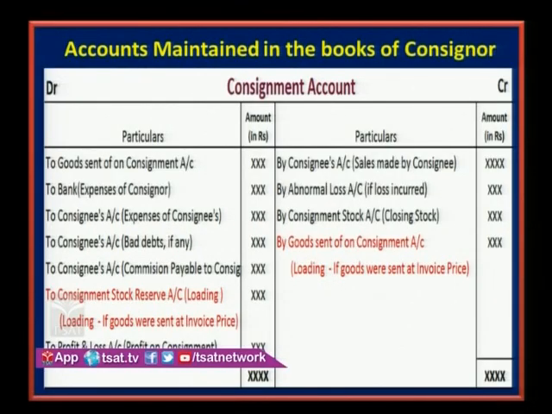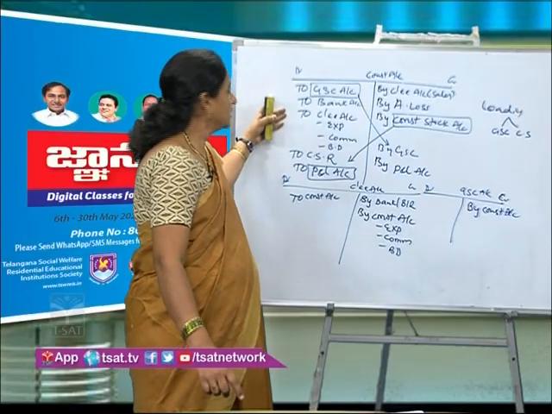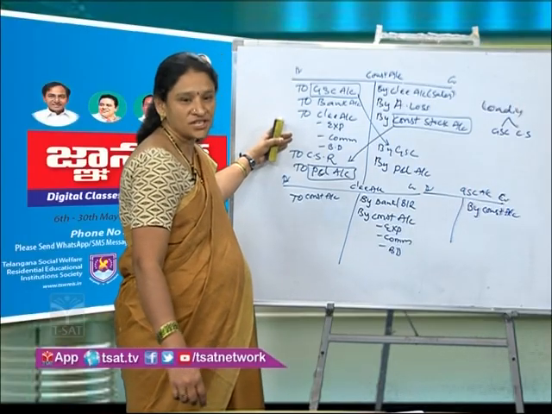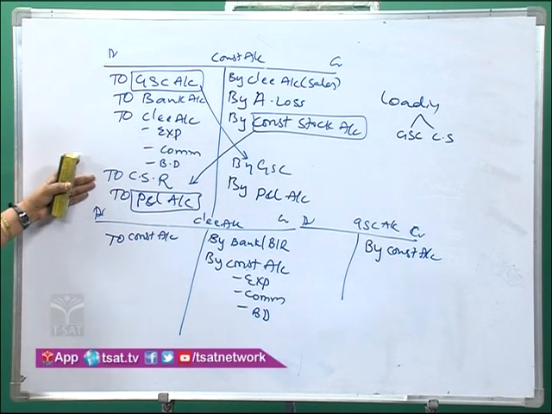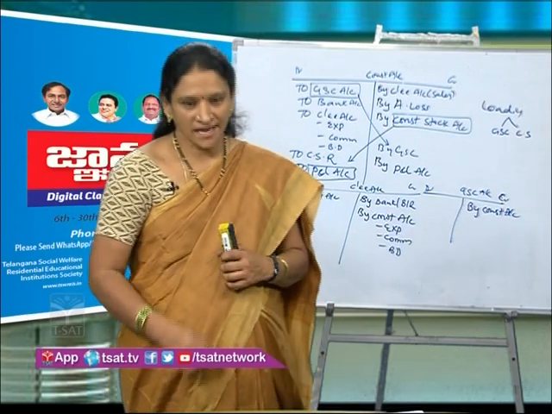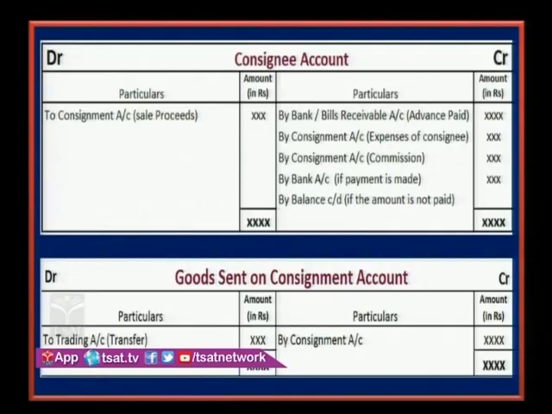See, whatever the accounts that we have prepared on the board, we can see here, see in the slide. So, this is how the consignment account will appear in the books of accounts. Those entries we have written here previously. So, goods sent on consignment, bank account, expenses of the consignee, commission and consignment stock reserve. Those, if you prepare it in a proper way, will look like this. And this is the format of consignee account and goods sent on consignment account.